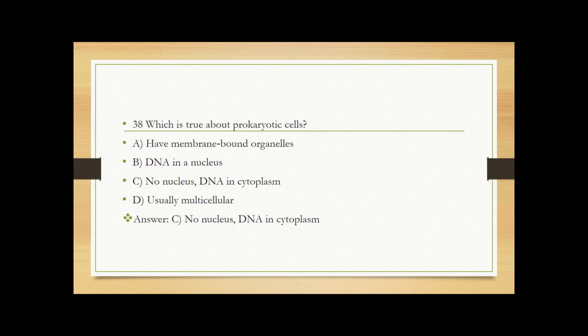What is true about a prokaryotic cell? Have membrane-bound organelles, DNA in a nucleus, no nucleus with DNA in cytoplasm, usually multicellular. So the answer is no nucleus, DNA in cytoplasm, because prokaryotic DNA lies in the cytoplasm, not in a nucleus.